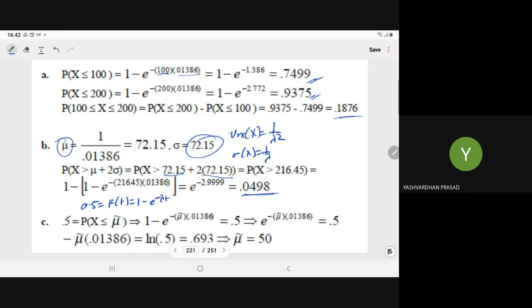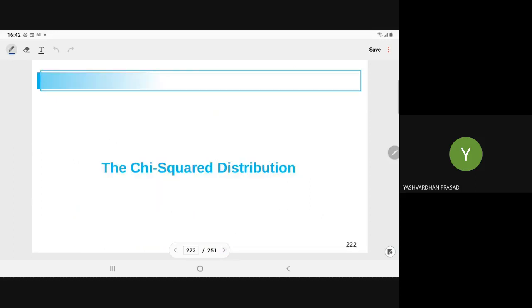Now you have to determine the value of t. Here, in place of t, we have written mu tilde. So 1 minus e to the power minus mu into lambda. When you take the logarithm, you get mu equal to 50. So in this way we can compute the median point also.